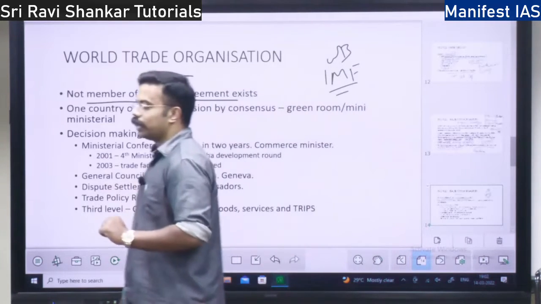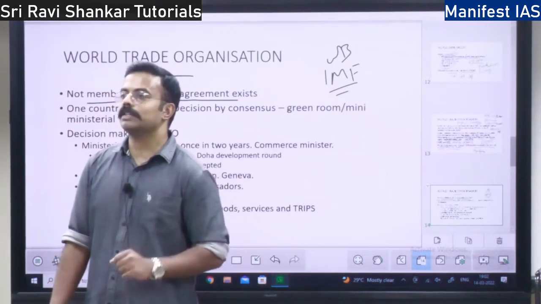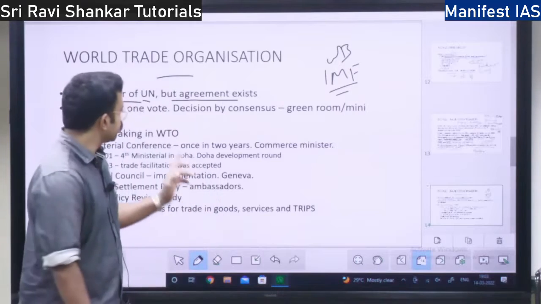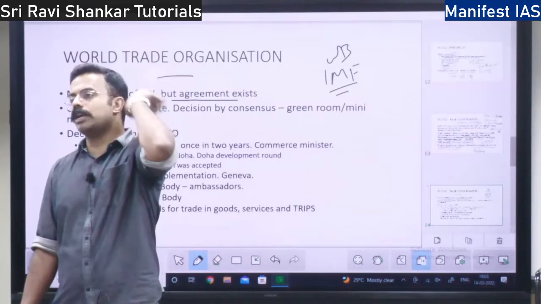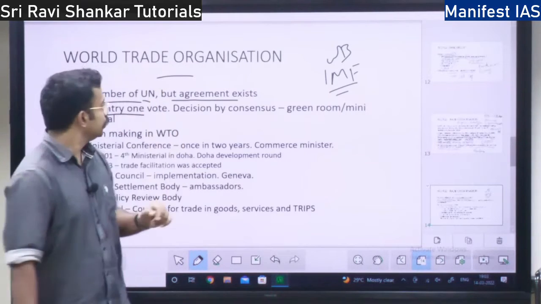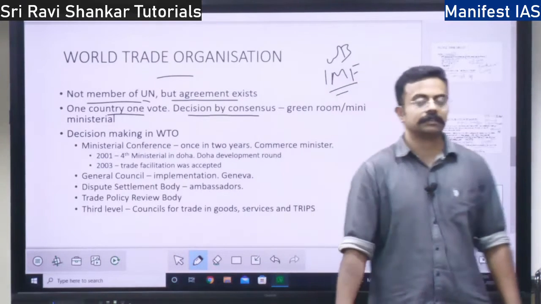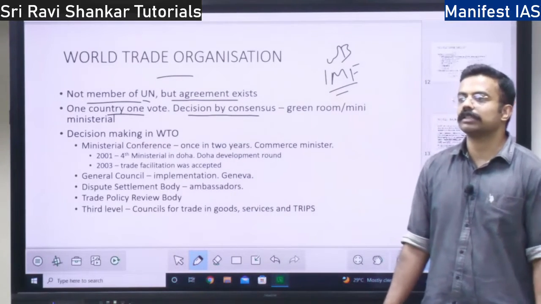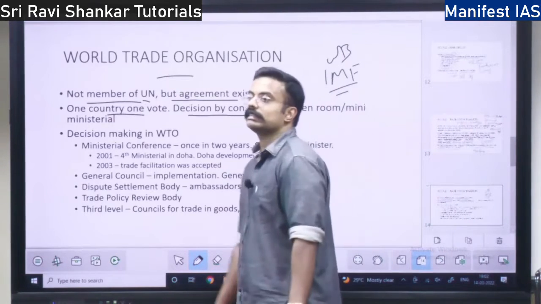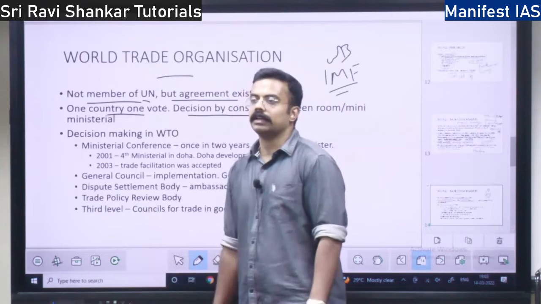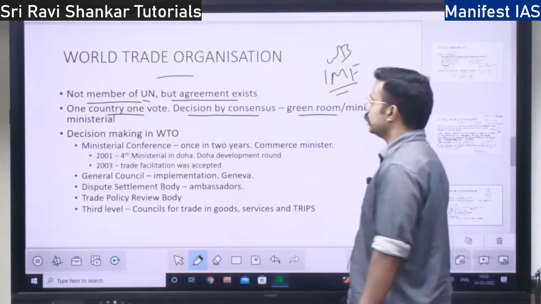So, with respect to IMF and World Bank, how much money you give, you will have that much voting power. But with respect to World Trade Organization, every country will have one vote. It is not dependent on the money, right? So, there is a decision by consensus. There is no majority vote or something like that. The decision is carried out by consensus, everybody agreeing, right?